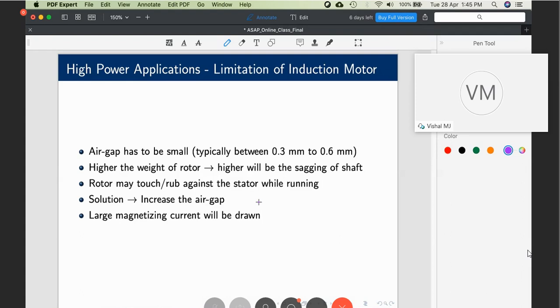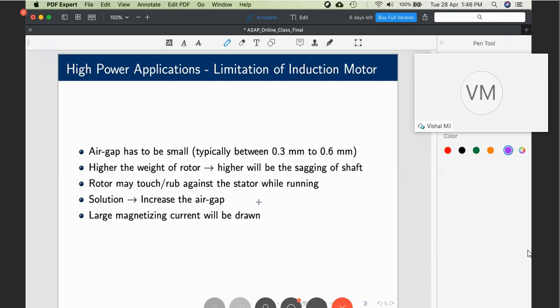We will discuss that. See, who decides the flux in the air gap? It is the voltage, based on Faraday's law. For example, if the stator of the machine is rated for 400 volt 50 hertz, let the flux in the air gap be 50 milliwebers. I'm just arbitrarily saying some numbers. 50 milliwebers is the rated flux, which means Faraday's law has decided that a 400 volt 50 hertz machine will have 50 milliwebers of flux in the air gap.